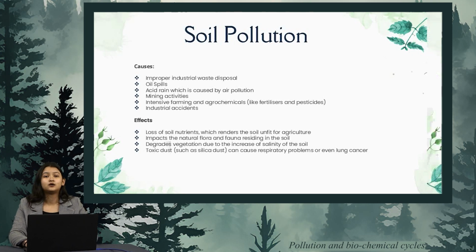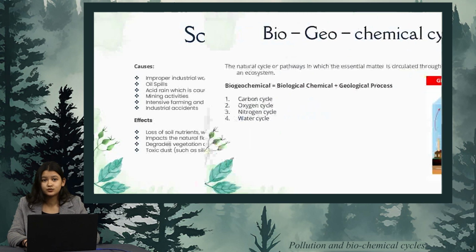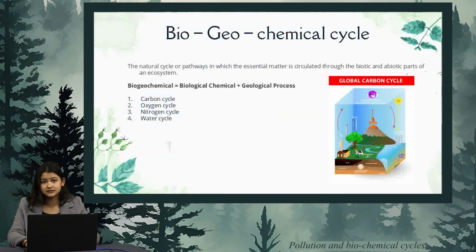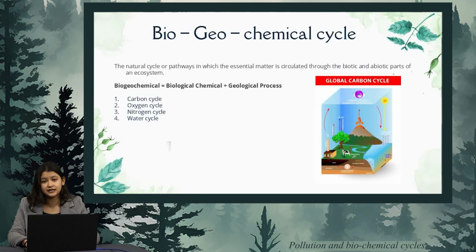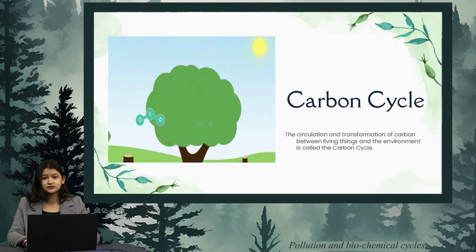Now we'll move to the next topic, which is biogeochemical cycle. Under this, we have 4 types of cycle: carbon cycle, oxygen cycle, nitrogen cycle, and water cycle. First up, we have carbon cycle. So carbon cycle is basically the circulation and transformation of carbon between living things and the environment. If we talk about the cyclic process, it has 5 steps involved in it.